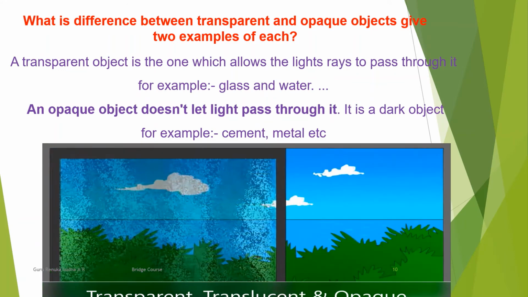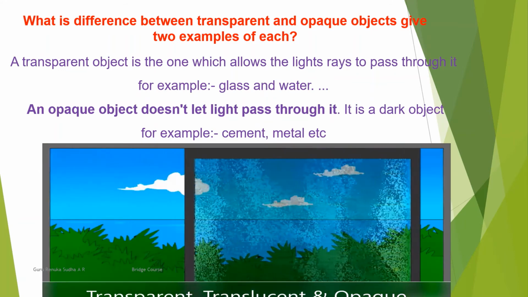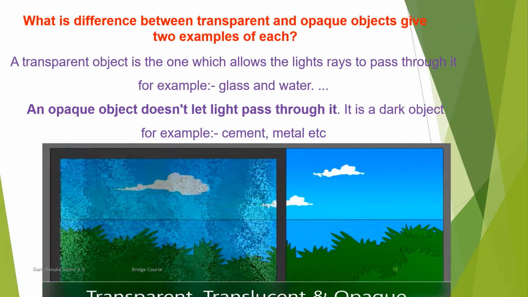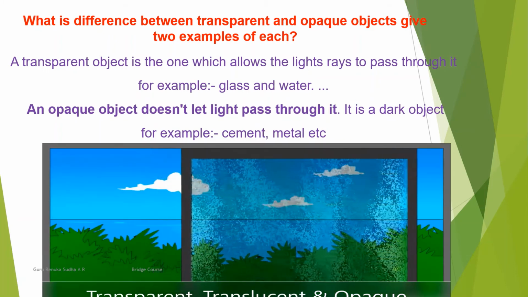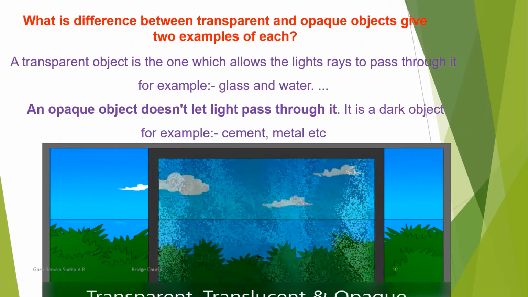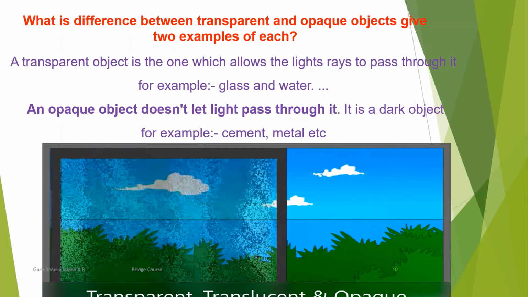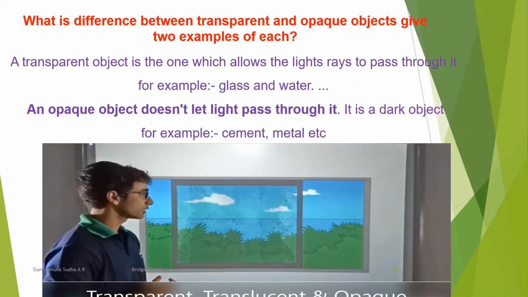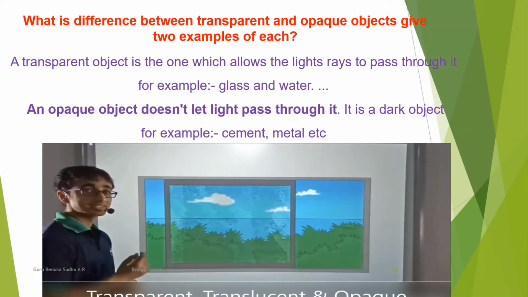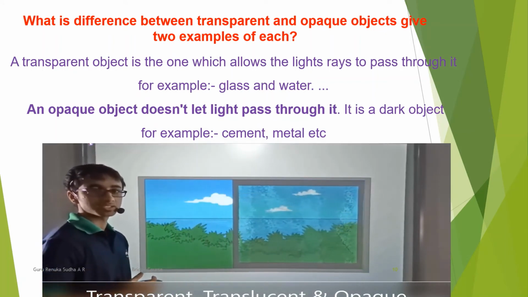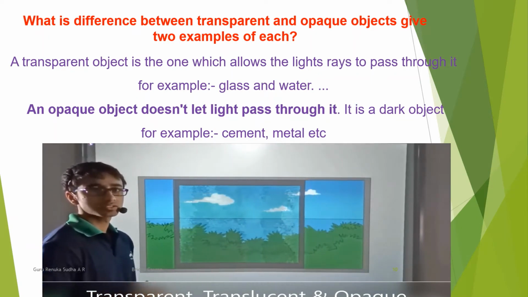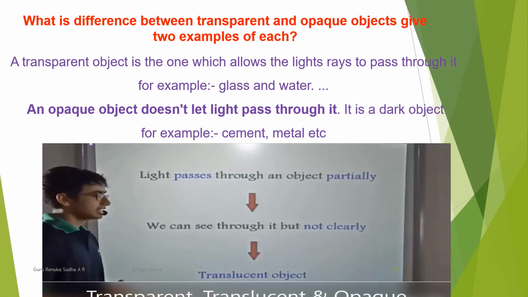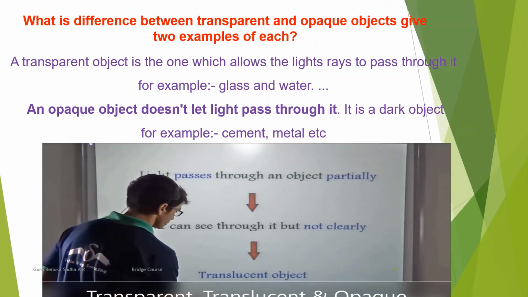In this animation, you will notice that one part of the scenery you can see very clearly, and the other part of the scenery that is covered by the glass that is moving, you can see in a very hazy manner. So why do you think it is so? I just mentioned that glass is a transparent object, but here lies the twist. This glass is not a normal kind of glass. This is a frosted glass. So what kind of an object is frosted glass? It is a translucent object.